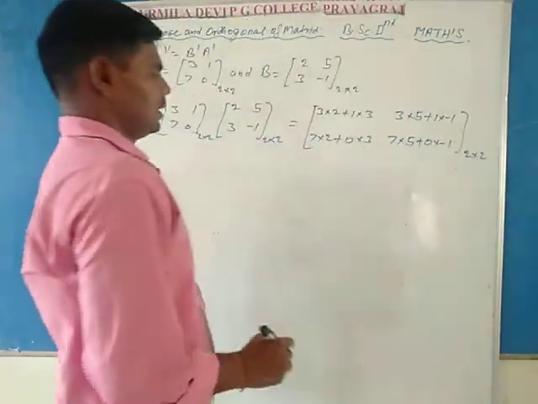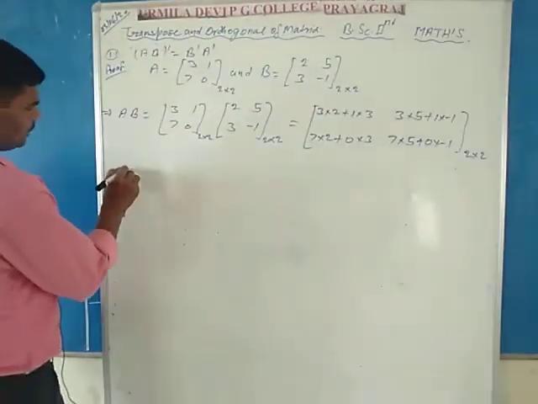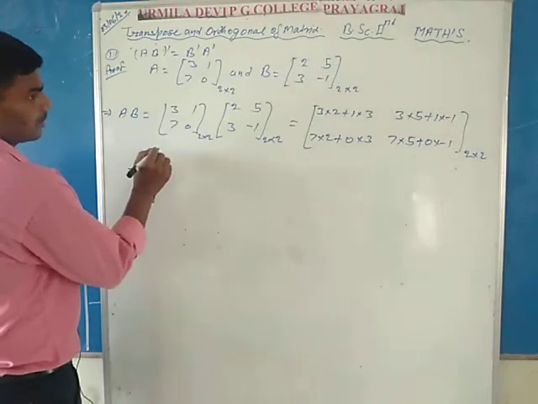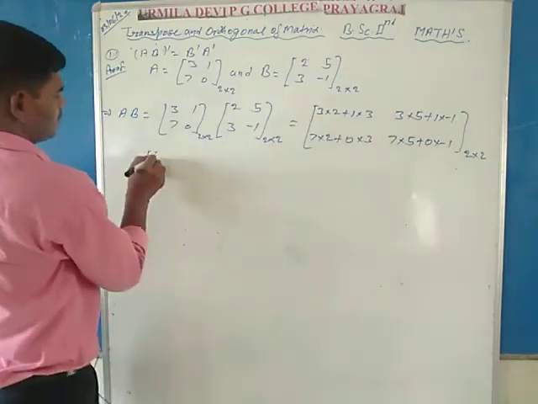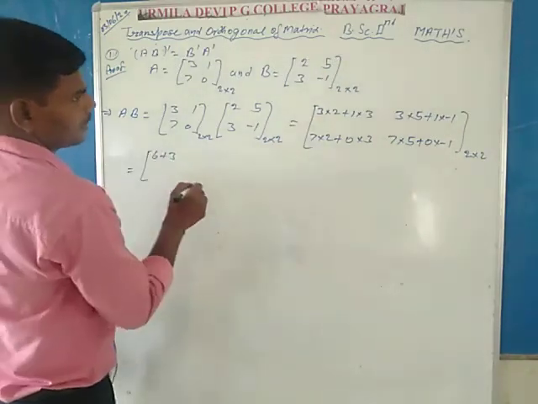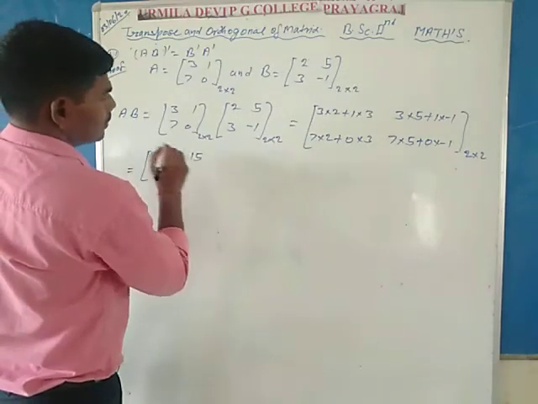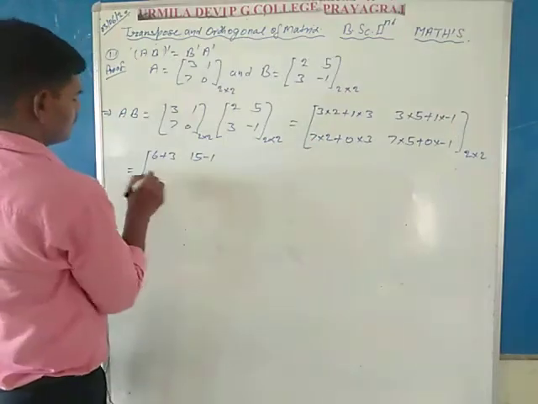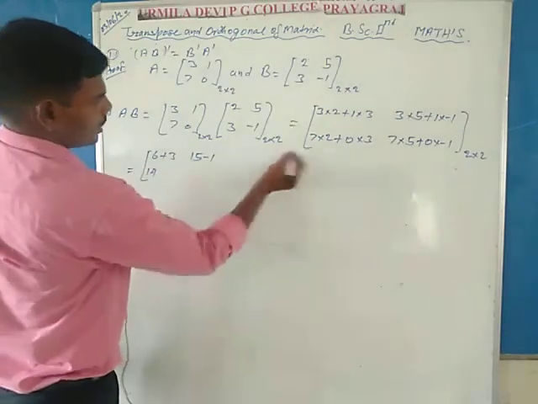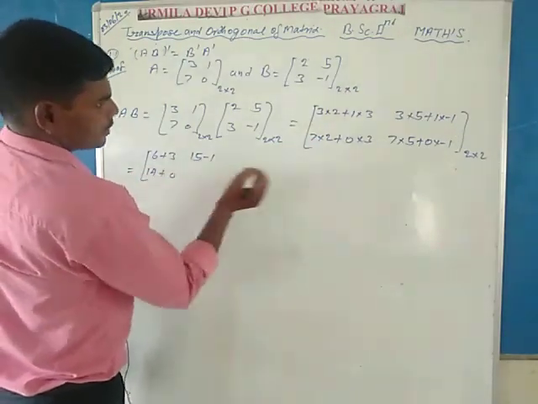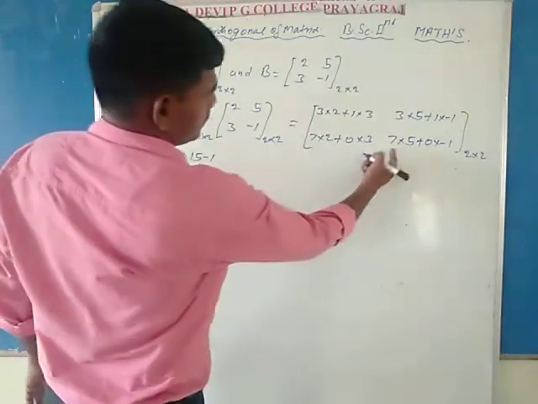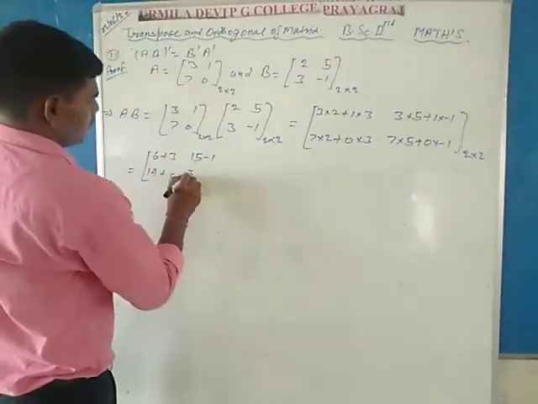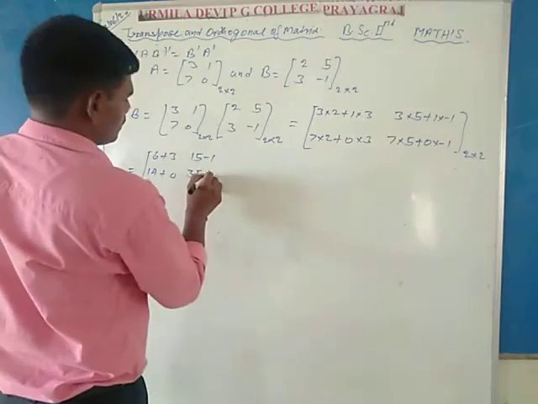Simplify to this matrix: 6 plus 3 is 9, 15 minus 1 is 14, 14 plus 0 is 14, and 7 into 5 is 35, plus 0.